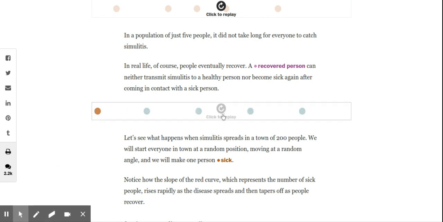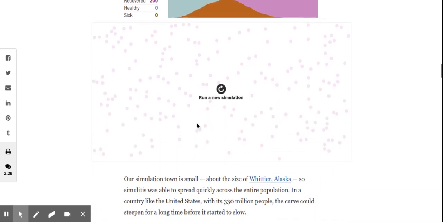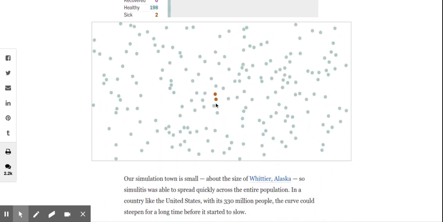So, picking up where I left off, if a sick person comes in contact with a healthy person, they will get sick. But after a while, sick people do beat the virus. And if they do beat the virus, they become a recovered person. That's the purple dots. So, we've got three dots: orange, sick; blue, healthy; and purple, meaning they got sick, but they got better.